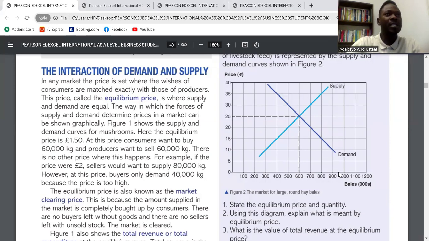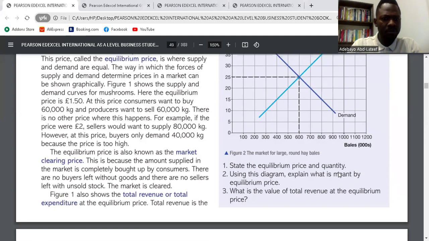So there's going to be a price set in the market, and this price has to be agreed upon by both consumers and suppliers. That price that both consumers and suppliers have agreed to buy and to sell at is called the equilibrium price. We call the equilibrium price the price of agreement between quantity demanded and quantity supplied. I think the point is clear there.